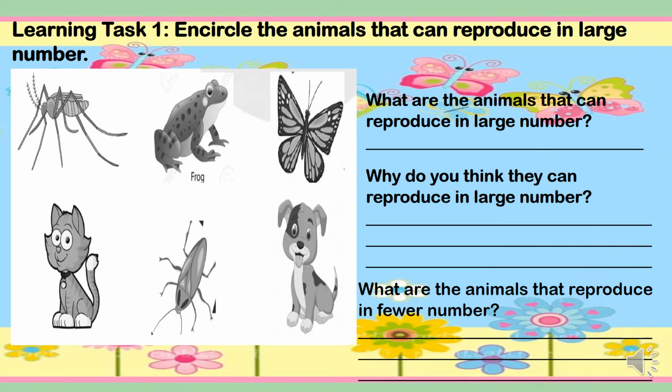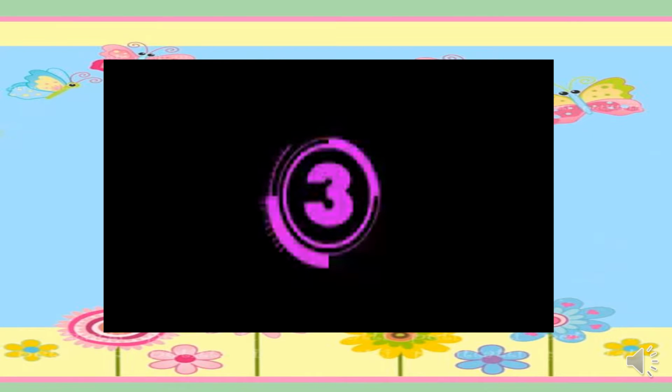And the questions are: 1. What are the animals that can reproduce in large number? The second one, why do you think they can reproduce in large number? And the last, what are the animals that reproduce in fewer numbers? This time, I'm going to give you time to answer this learning task 1.